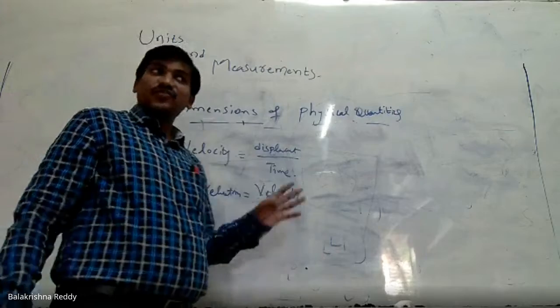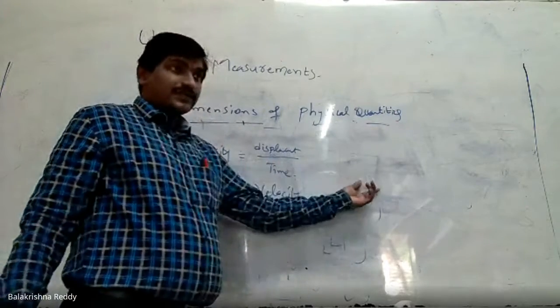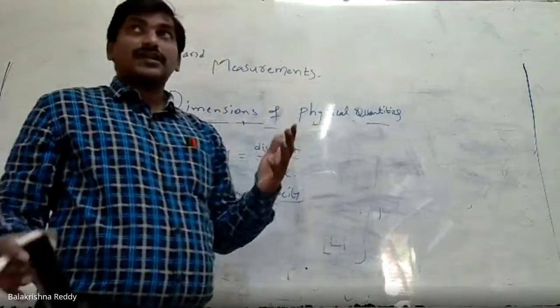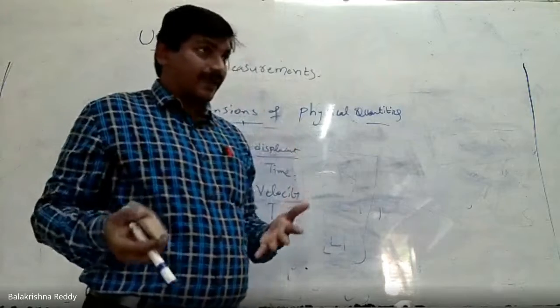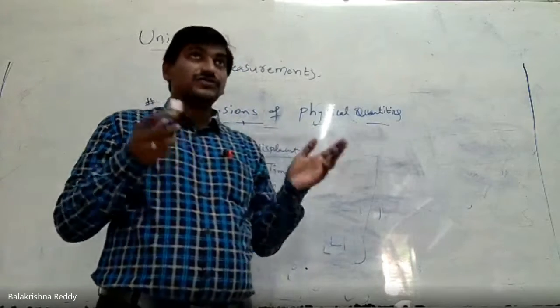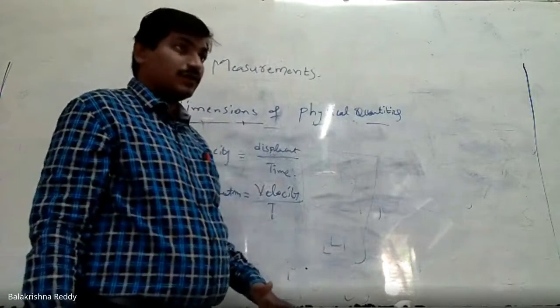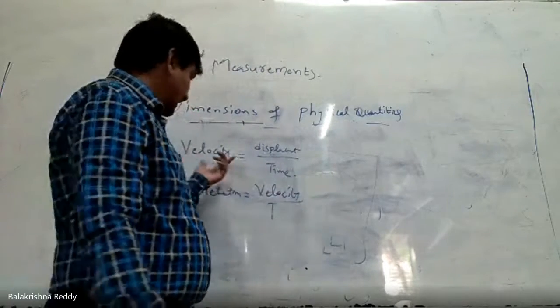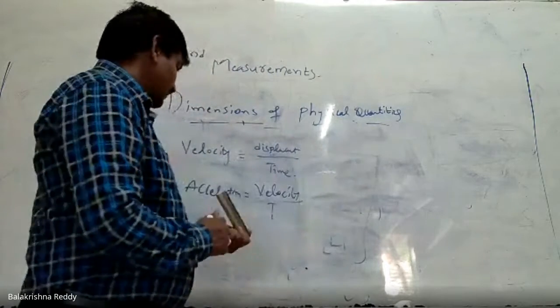For example, if I wanted to construct a single floor building or a double floor building, I should have the plan first. Same way, I should know this to find the dimension formula.